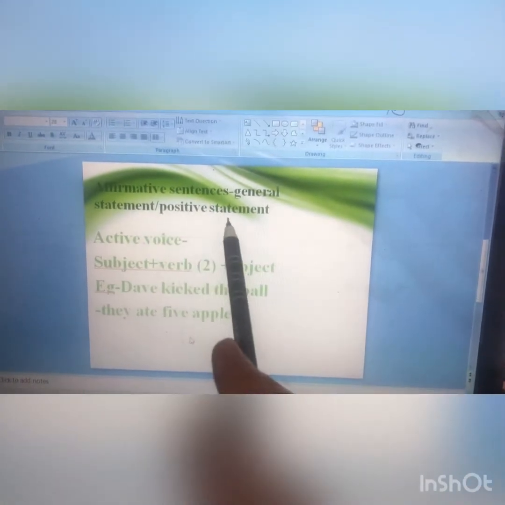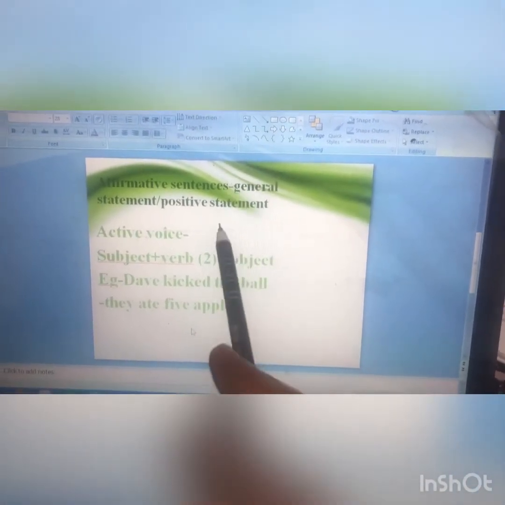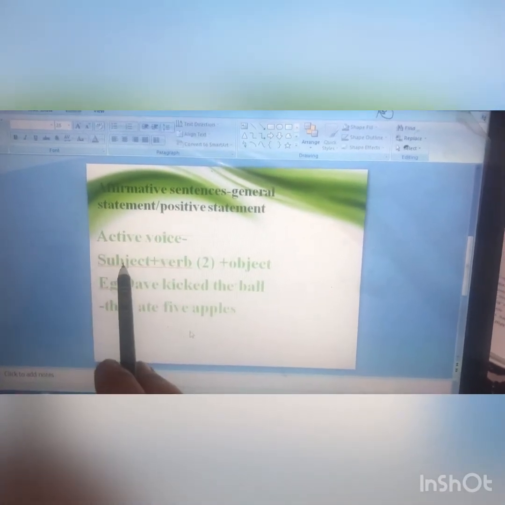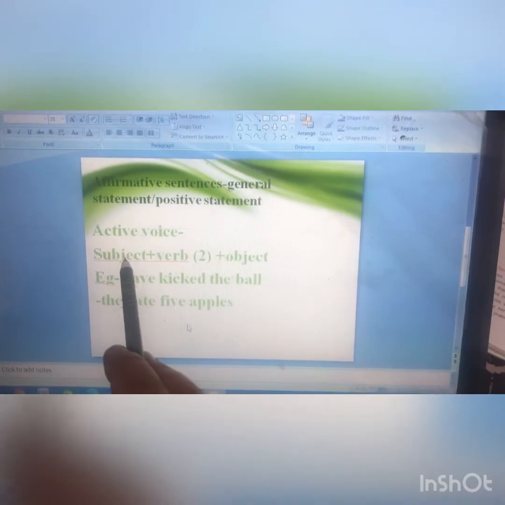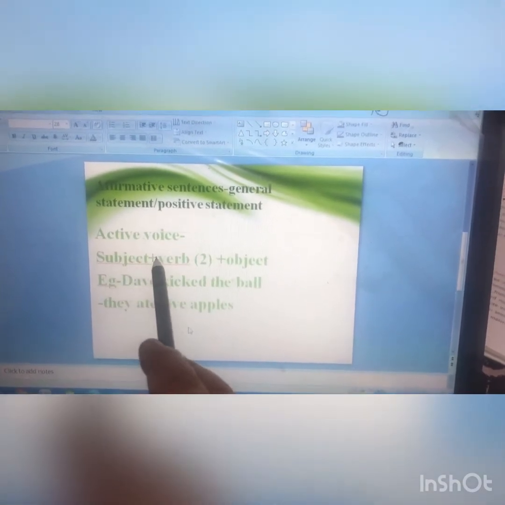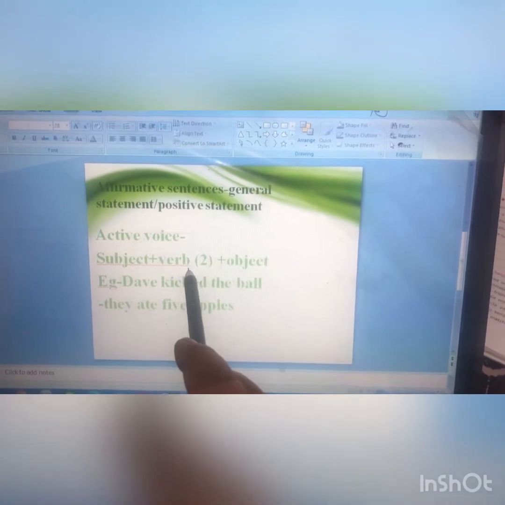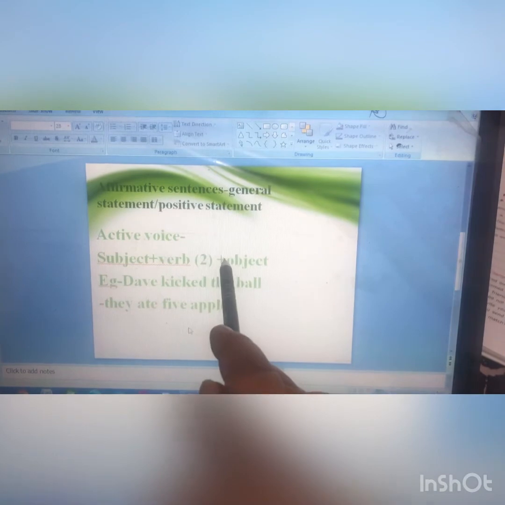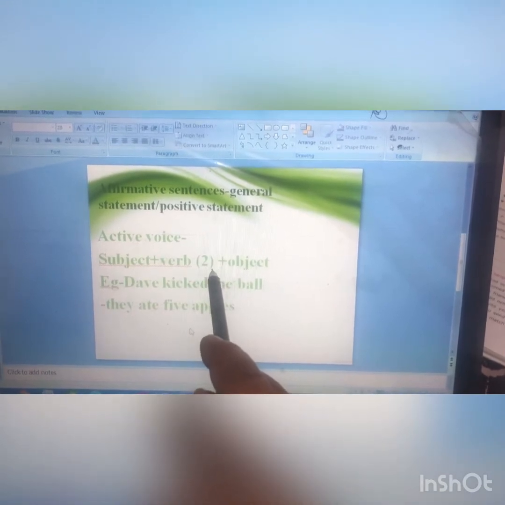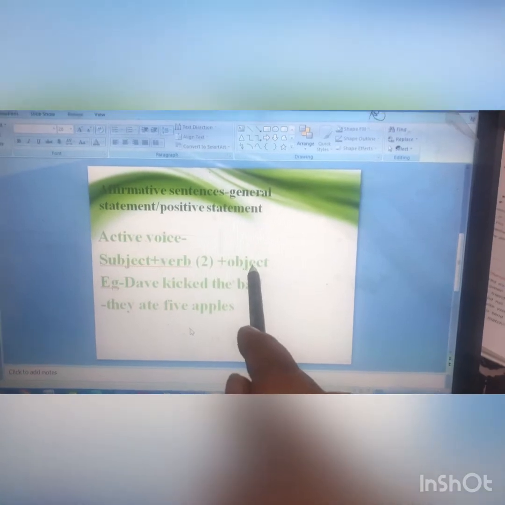In affirmative sentences, children, the active voice starts with the subject, which can be a person or a group of people who are doing the thing, plus the second form of verb, which is the past tense of any verb, plus the object on which the work is being performed.